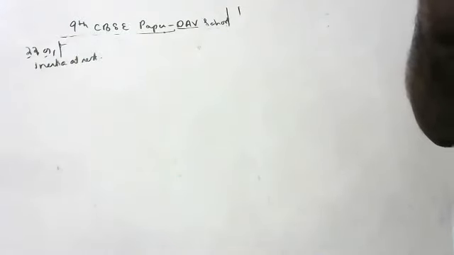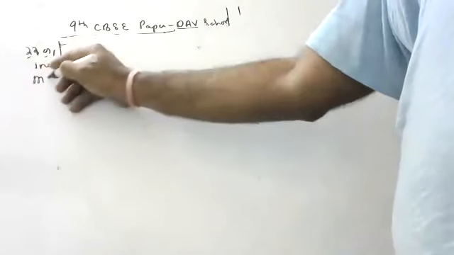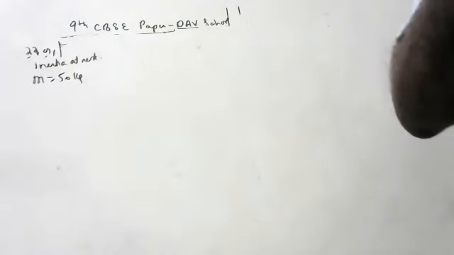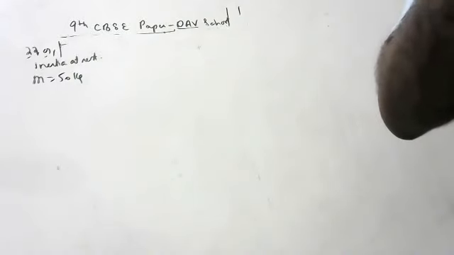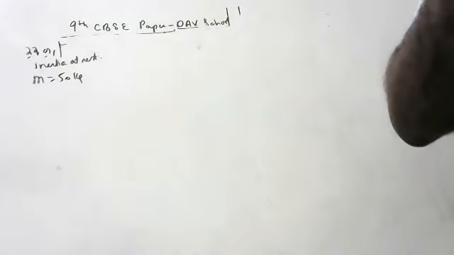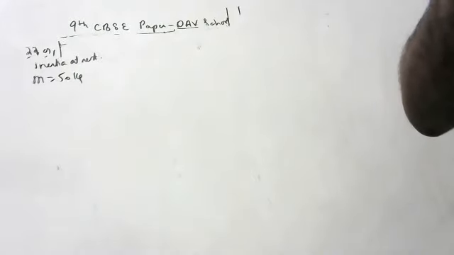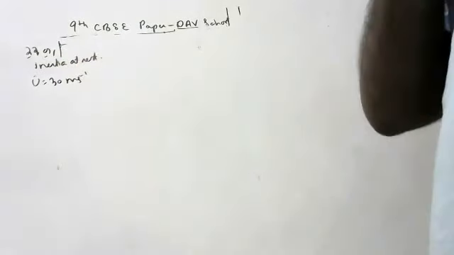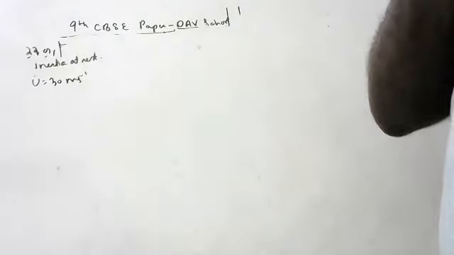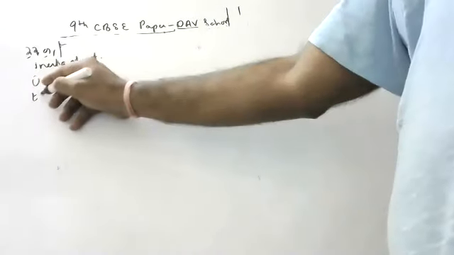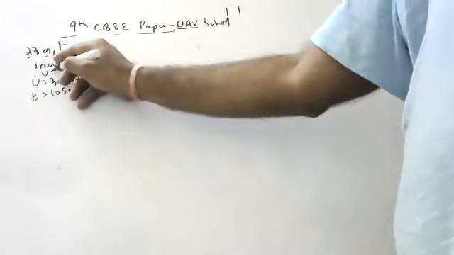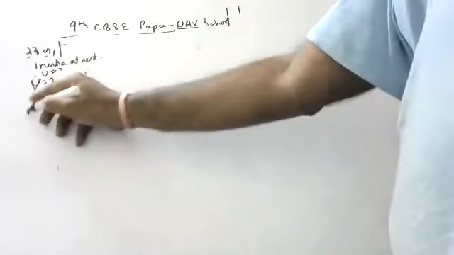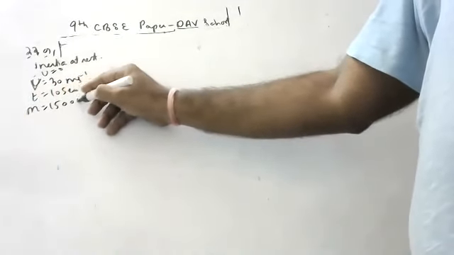Calculate the force required to impart a car with a velocity of 30 meters per second in 10 seconds, starting from rest. The mass of the car is 15,000 kg.